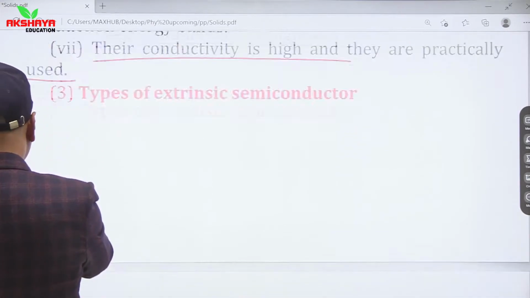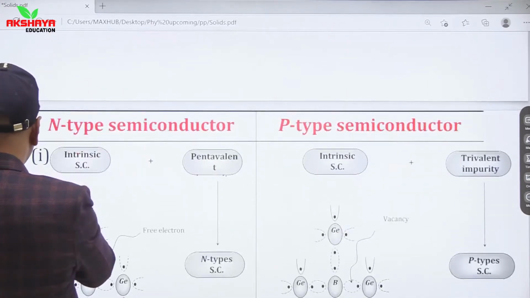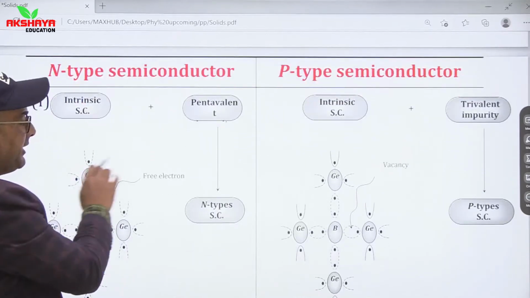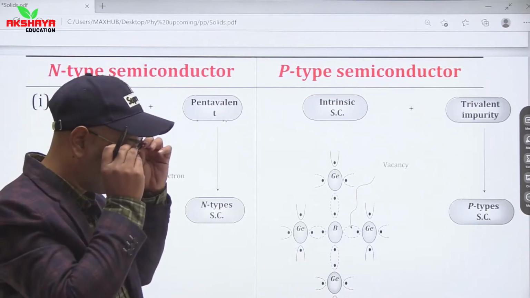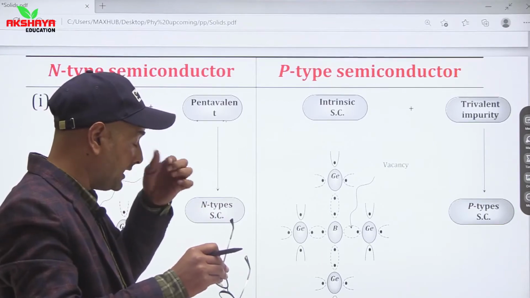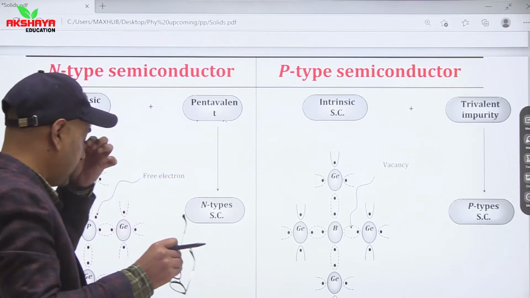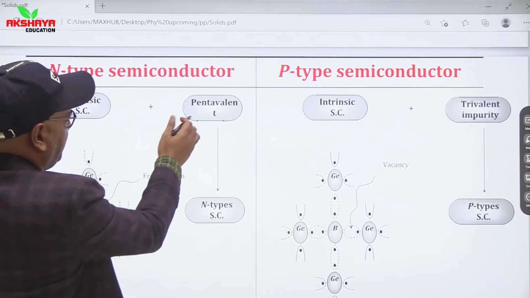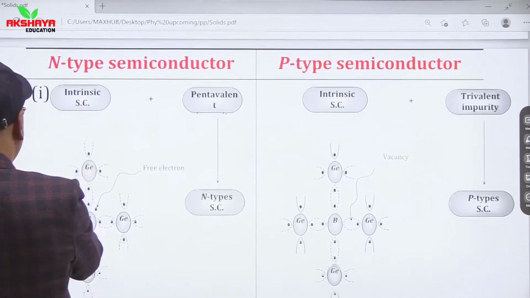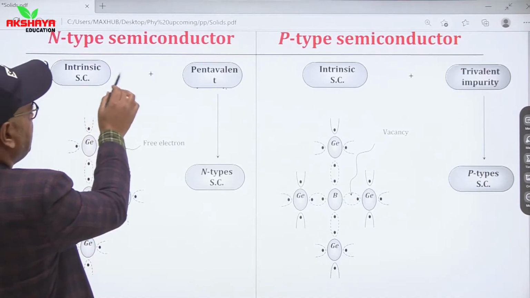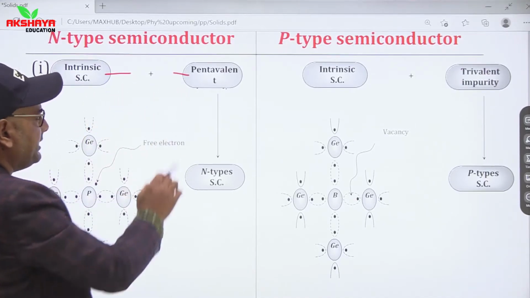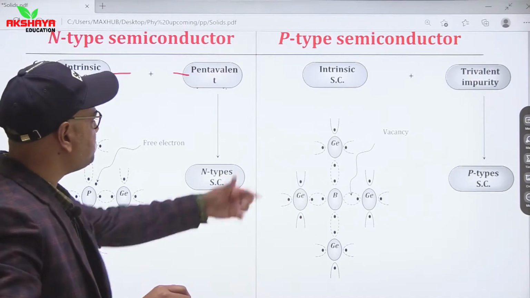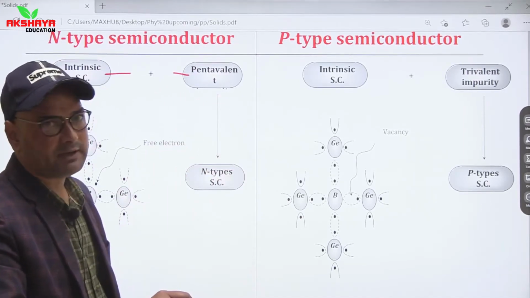Now classification of extrinsic semiconductor. Extrinsic semiconductors are classified into 2 parts based on impurity added. So let us talk about them. If intrinsic semiconductor is mixed with pentavalent impurity, then as we have seen, one electron is always in excess.